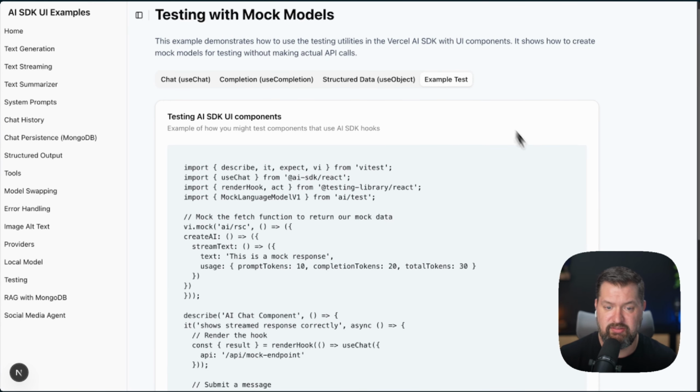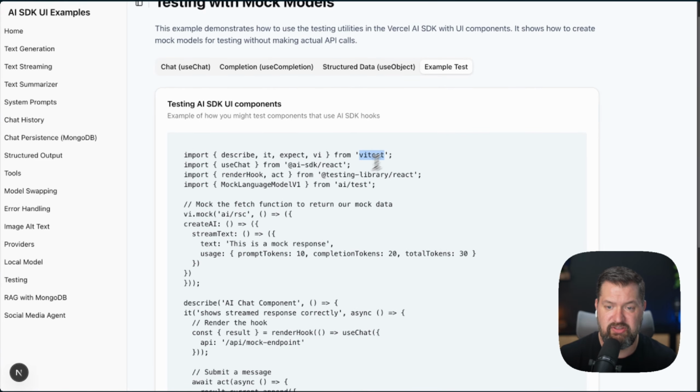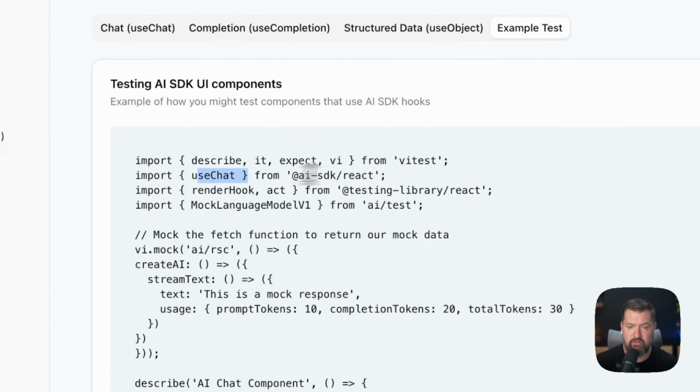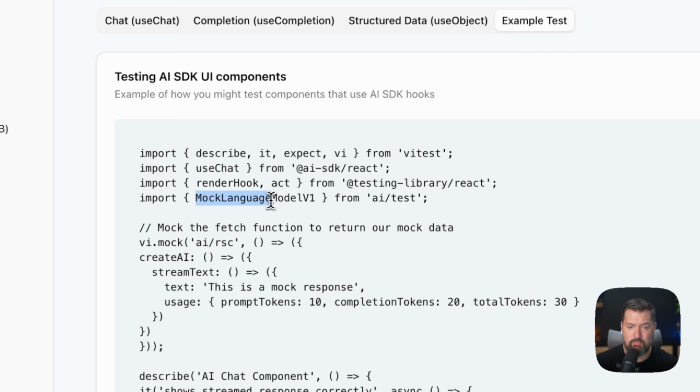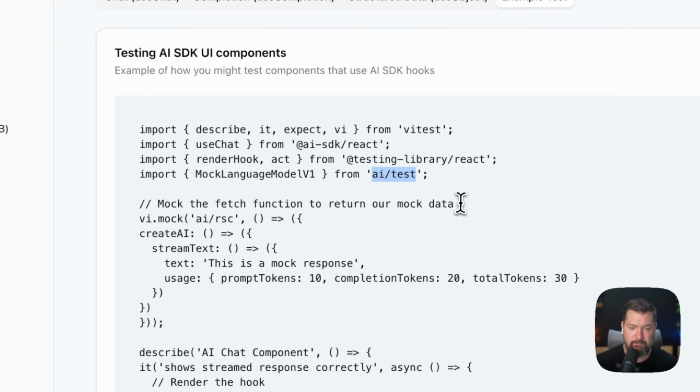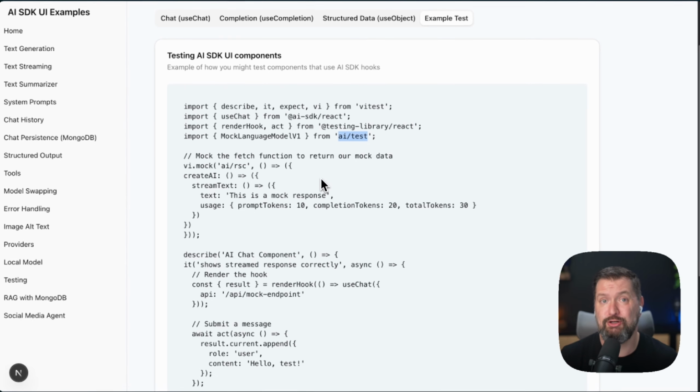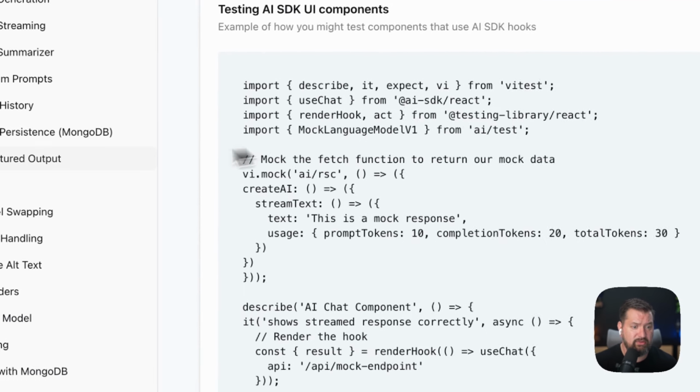And then here is an example test using Vitest. Here we're using the use chat hook, and we're using this mock language model v1 from the AI SDK. This lets us create deterministic mock models for testing. You can configure these models to return specific responses, simulate errors, or even track token usage, all without making a real API call.